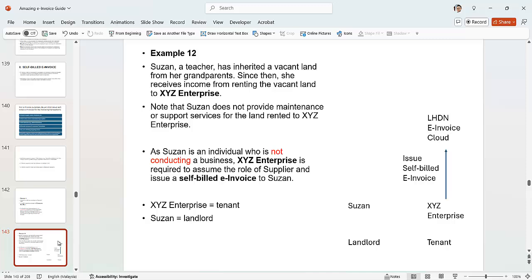The other case is Susan, a teacher. She owns a vacant land and received income from renting the vacant land to XYZ. So this is the tenant and this is Susan. Susan is not providing any maintenance, and as a teacher she is also not doing business. So the same thing: XYZ needs to issue a self-bill e-invoice for this case.